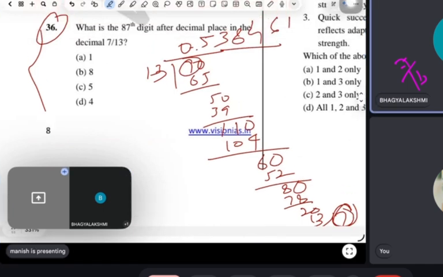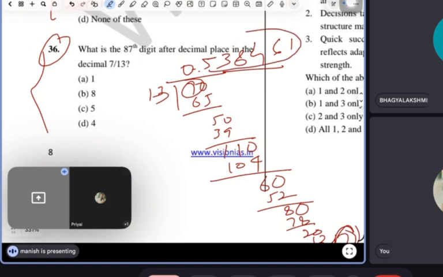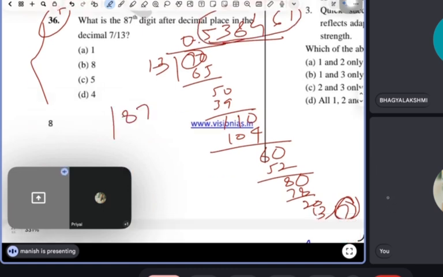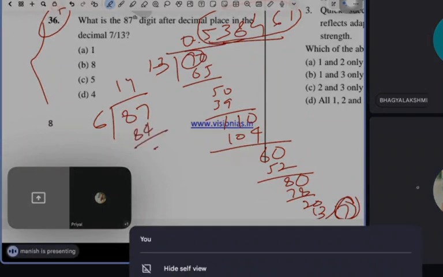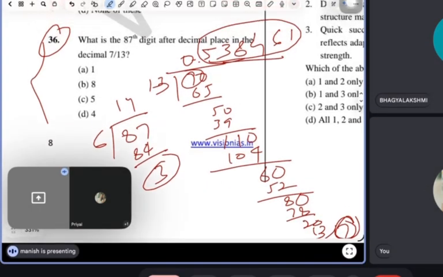See, it means that after 6 digits they are getting repeated. So it means that I divide this 87 by 6 now. So 6 times 14 is 84, 3 remaining. So what is the third number? 8.